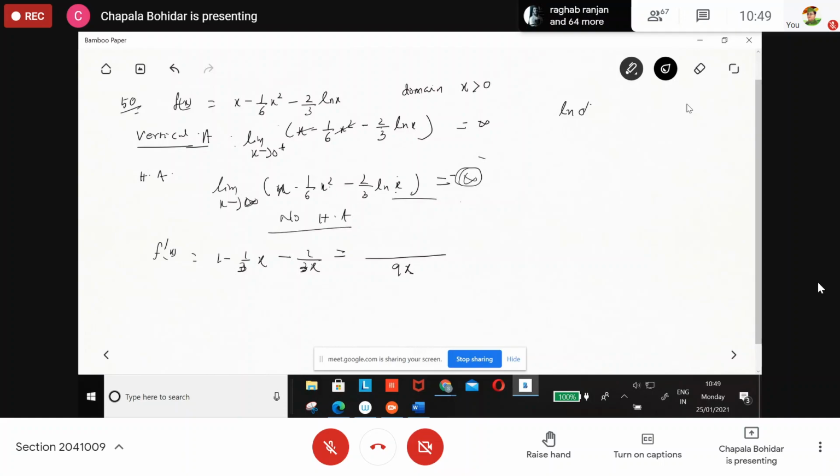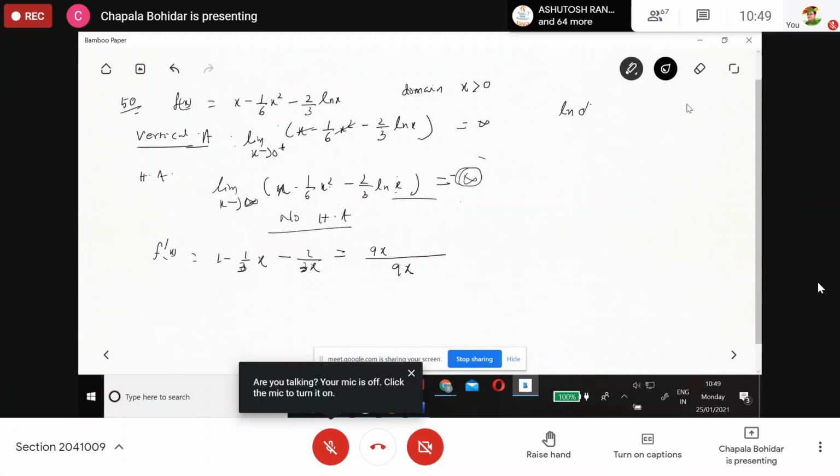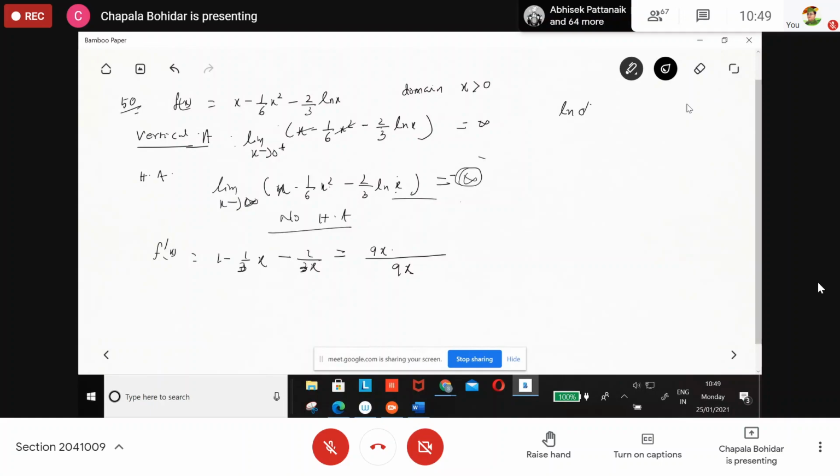Minus x square, minus 2, over 9x, then it is x square minus x square, then minus 2. What is the value of x? Ma'am, LCM will be 3x. Sorry, it is 3x. It is 3x.